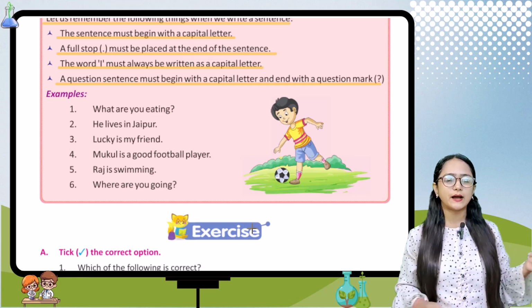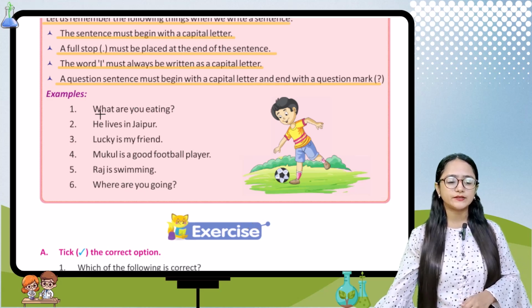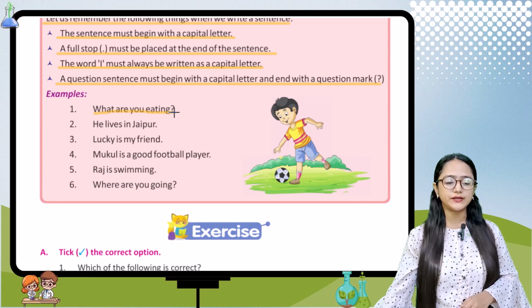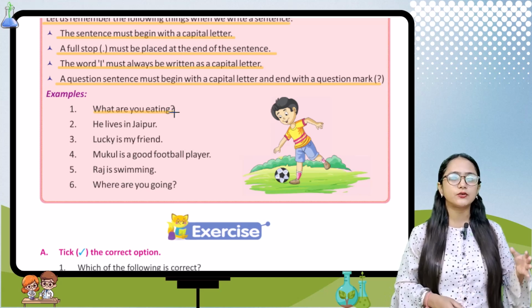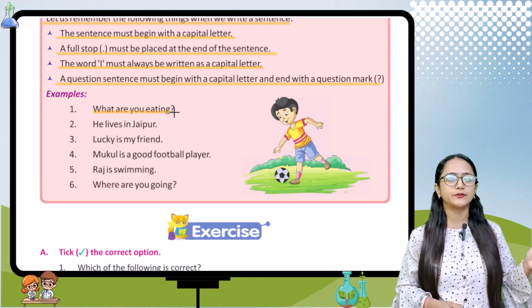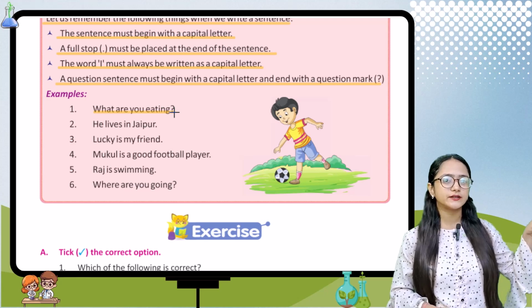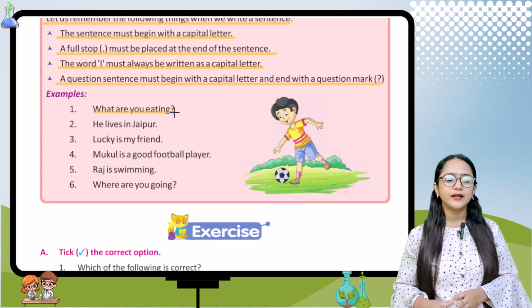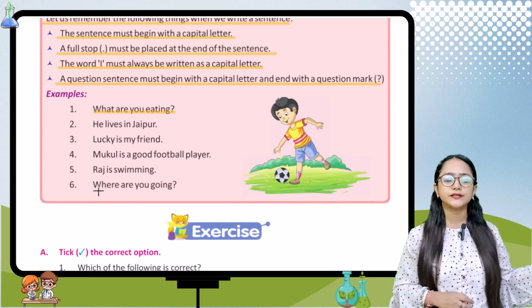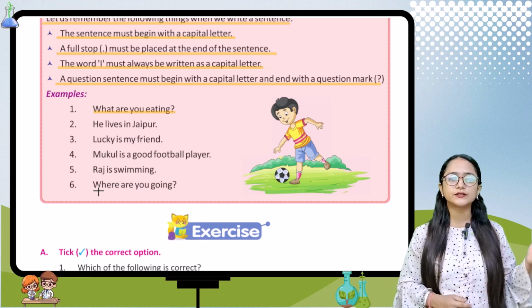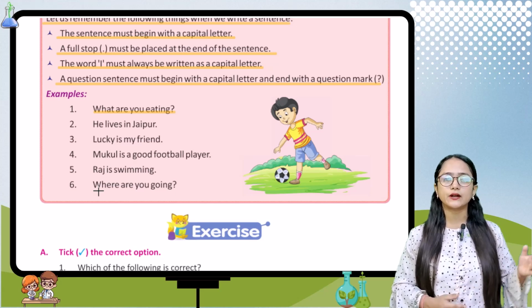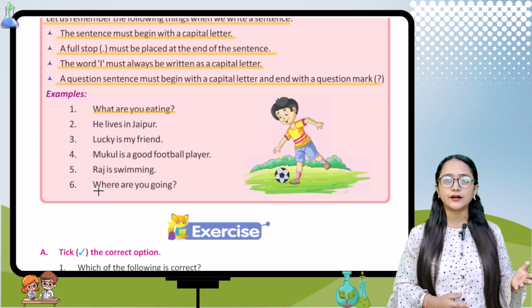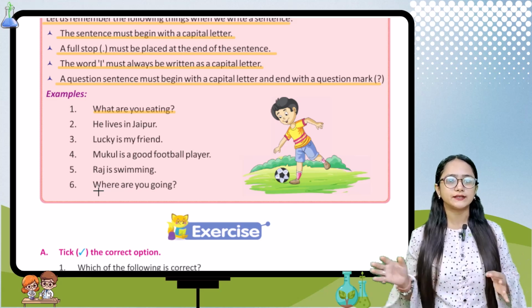Now some examples are given to you. First one, as you can see, what are you eating? This is the question type of sentence. Here you can clearly see that the first letter is capital and at the end there is a question mark. Next example is he lives in Jaipur. Next, Lucky is my friend. Next, Mukul is a good football player. Next, Raj is swimming. Next, where are you going? So these are the sentences.